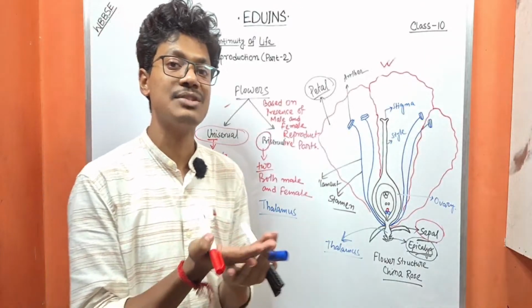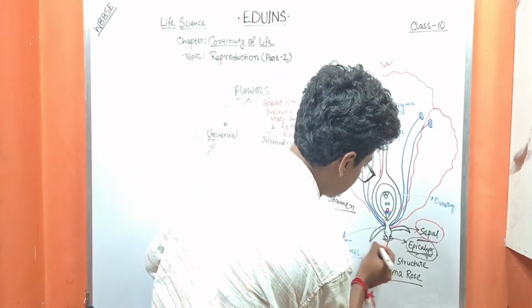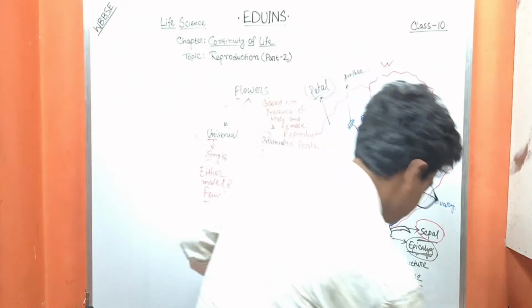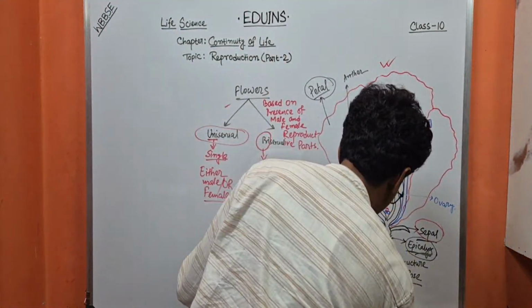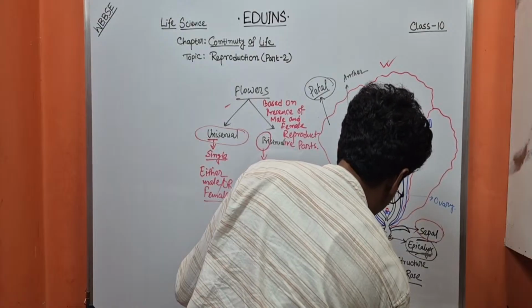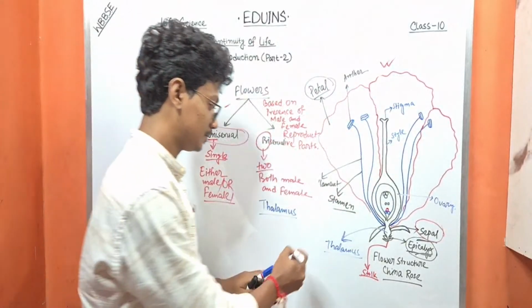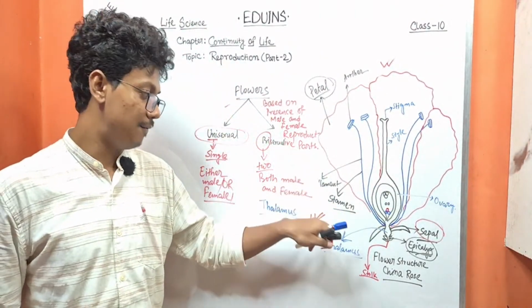Below the thalamus, the part is called the stalk, which connects the stem and the flower.